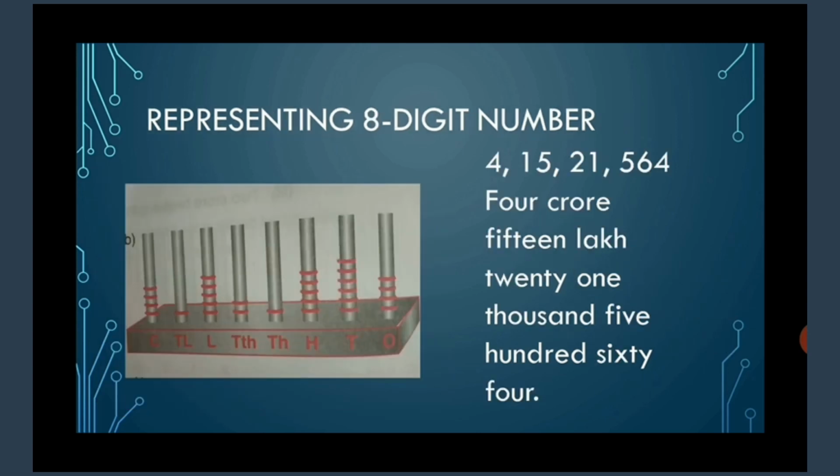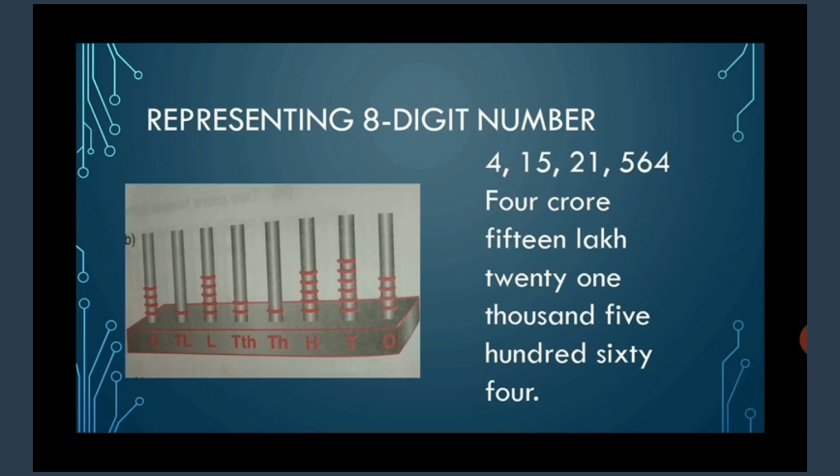Now let us learn the representation of numbers on an abacus of 8 digits. So here you can see 8 spikes on abacus with the digits marked as ones, tens, 100, 1000, 10,000, lakhs, 10 lakhs, crores.